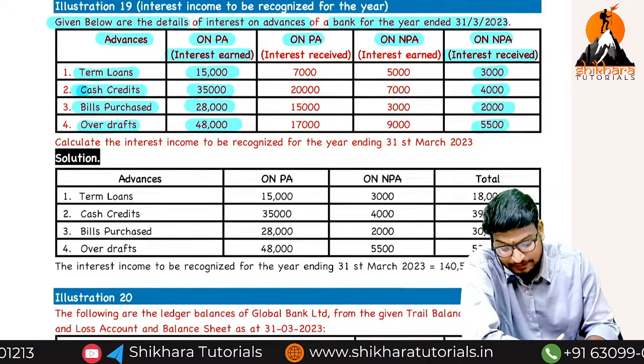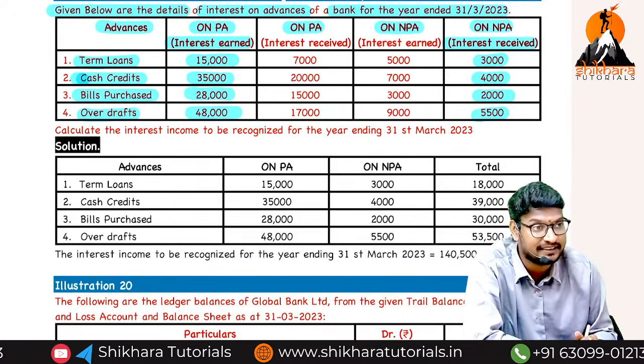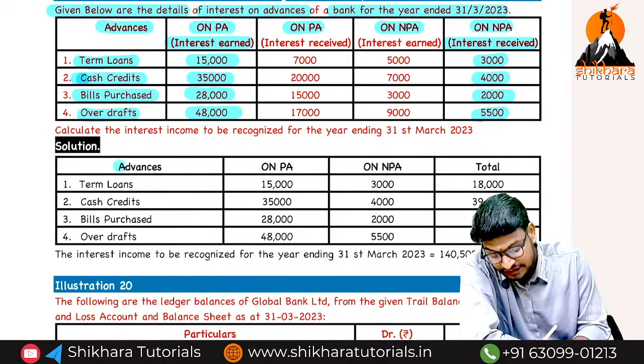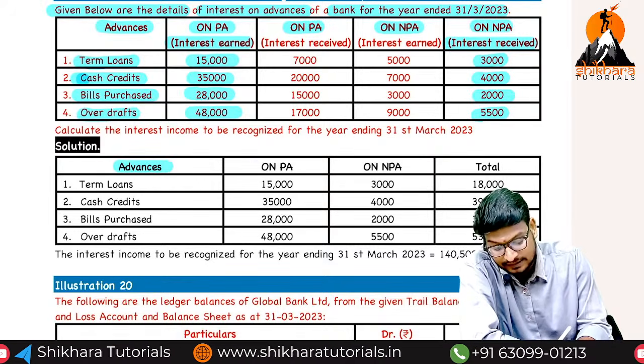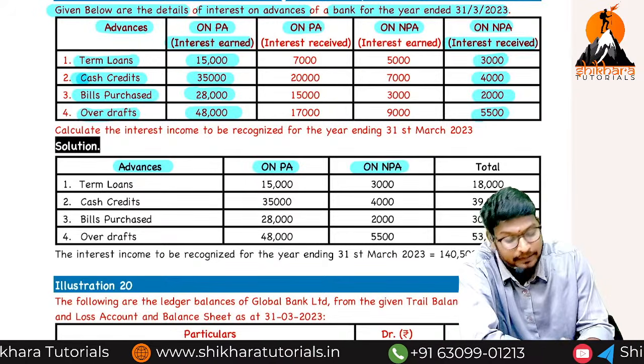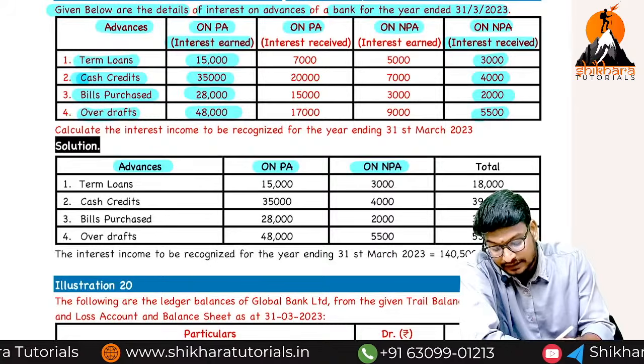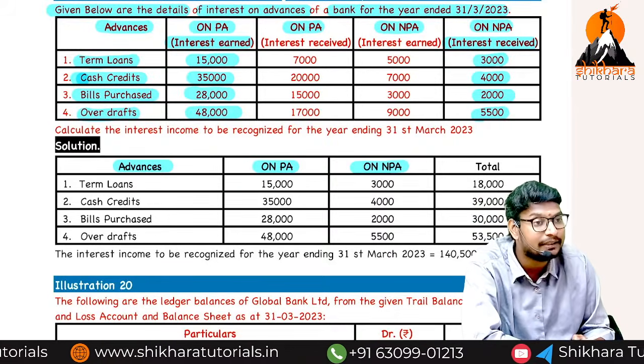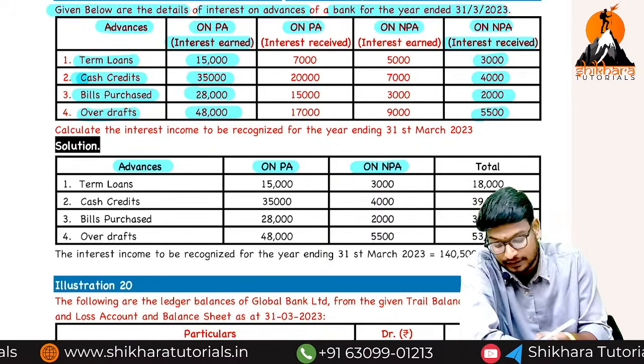Now see the representation, nothing but the presentation in the examination. We have taken the first column, advances. Second column, performing asset, non-performing asset. So when coming to the term loans, can you tell me the total income we have to recognize in the current year?